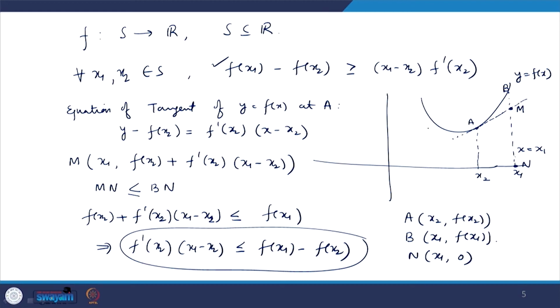But if it is a boat shape function, then it may lie on the curve also. So, if you have a convex function and draw a tangent at any point, the tangent will lie either below the curve or on the curve always. That is another important and interesting property of convex functions.